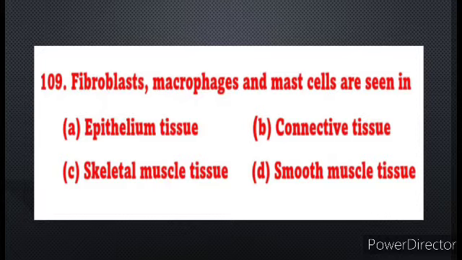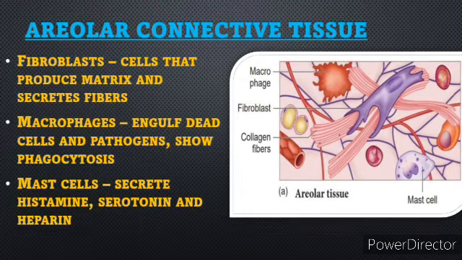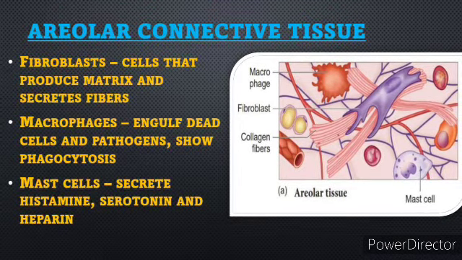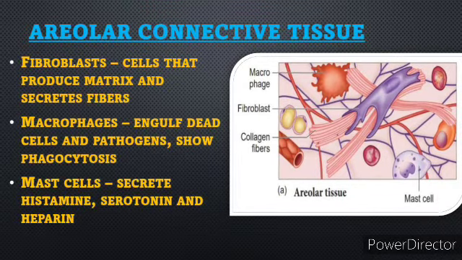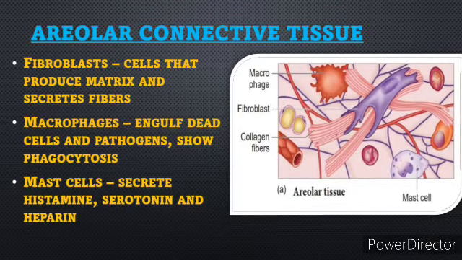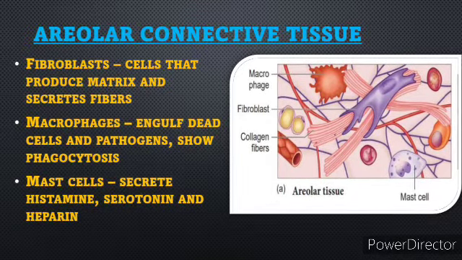They are seen in connective tissue, specifically areolar connective tissue. What does this areolar connective tissue mean? Areolar tissue is a loose connective tissue. It is present beneath the skin. It serves as a support framework for epithelium. So this tissue contains fibroblasts, macrophages, mast cells.